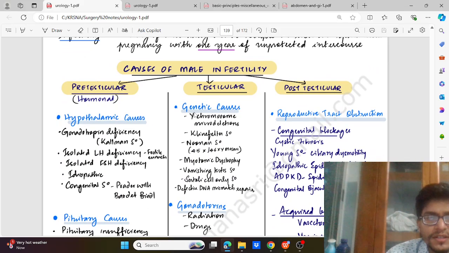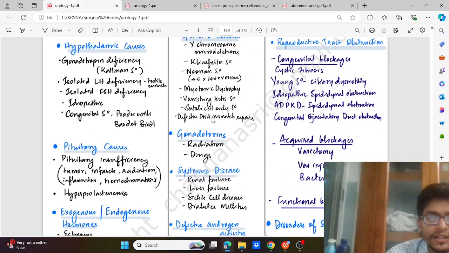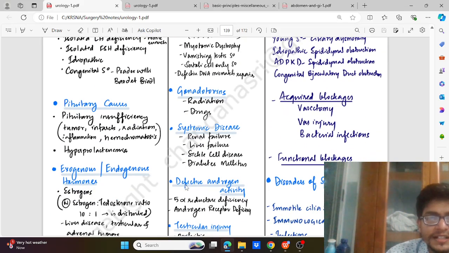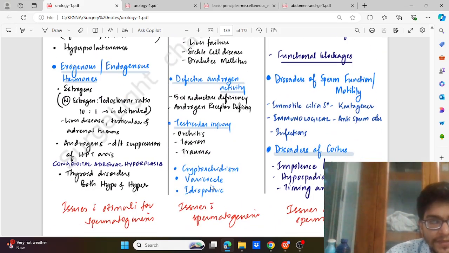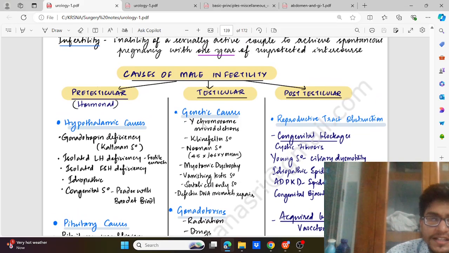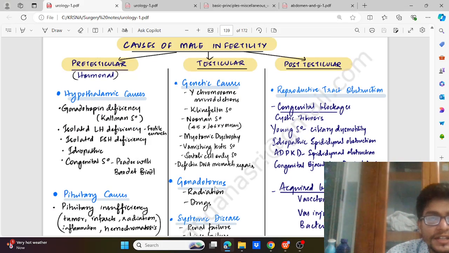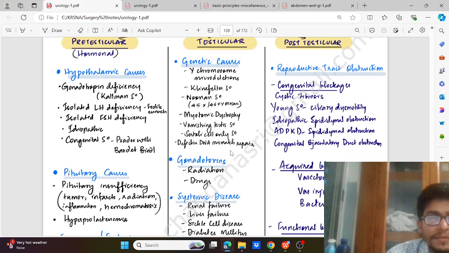Then the testicular causes, which could be due to genetic causes, gonadotoxins, systemic disease, defective androgen activity, testicular injury, etc. We'll see them in detail. The genetic causes are Y chromosome microdeletions, Klinefelter syndrome, Noonan syndrome, that is the 45X or 46XY mosaic form, myotonic dystrophy, vanishing testis syndrome, Sertoli cell only syndrome, and defective DNA mismatch repair.